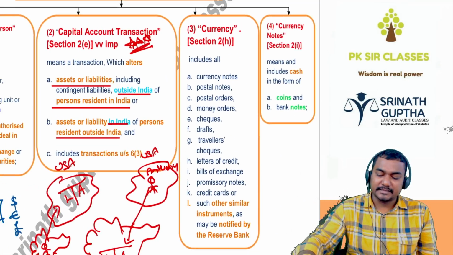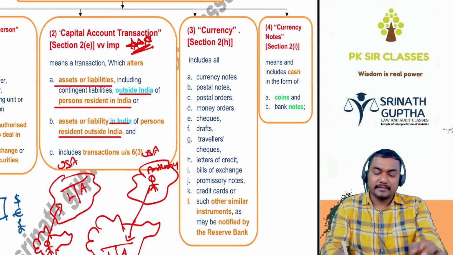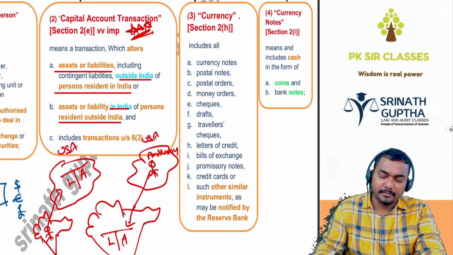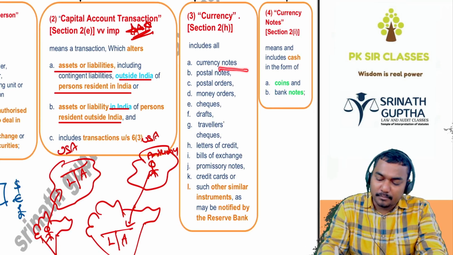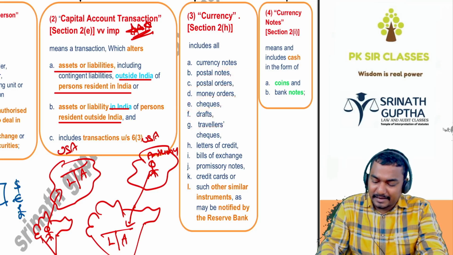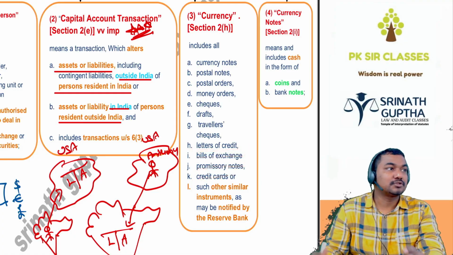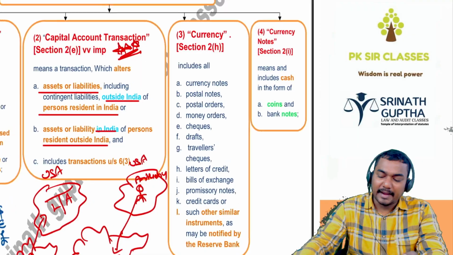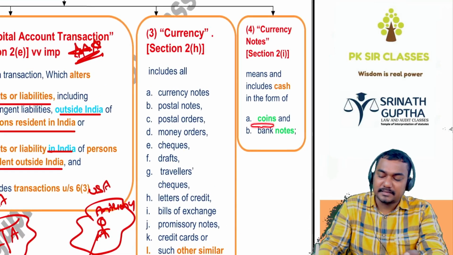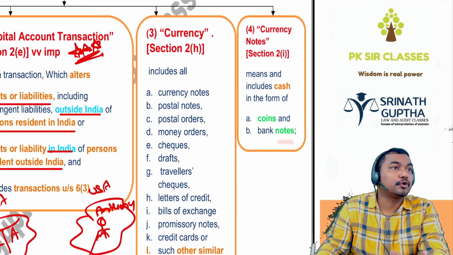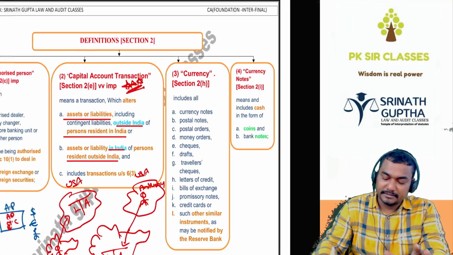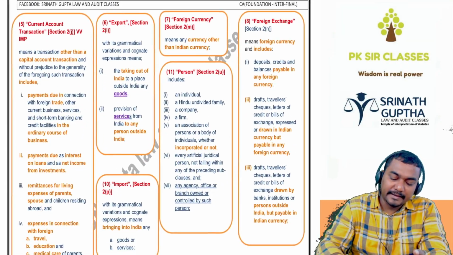Next one, currency. Definition of currency. This definition is very, very important. Currency is not that much important. Currency includes currency notes, postal orders, money orders, checks, draft, traveler checks, letter of credit, bills of exchange, promissory note, or any other cards. इसको बोलते हैं currency. And currency note includes currency coins and also the notes. Done.